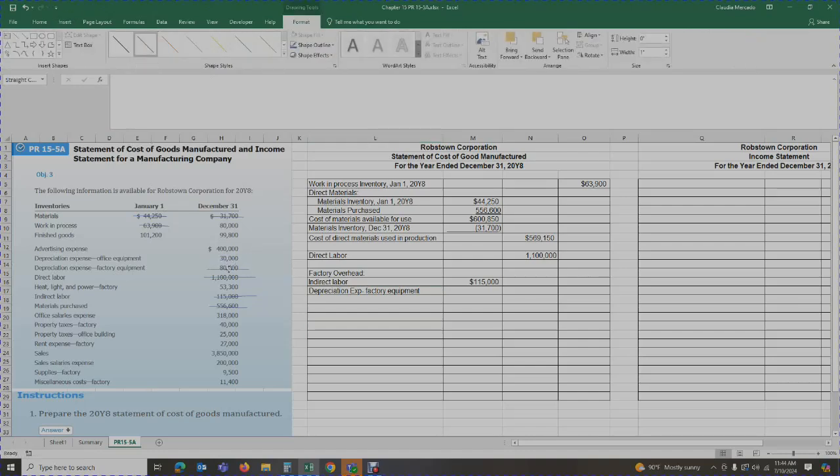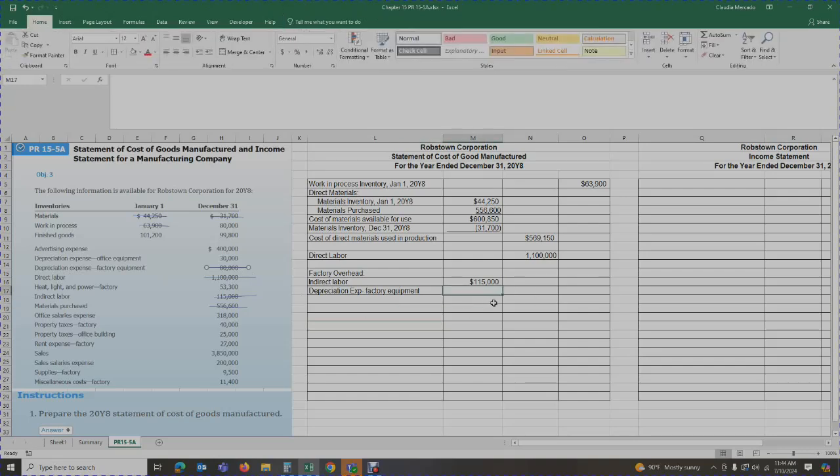It's down here. It's $80,000. We're working with the factory, so then my depreciation expense for the factory is $80,000. So we're looking at factory related expenses. Then we have our heat, light, and power for the factory. We cannot operate without heat, light, and power. So we're going to have heat, light, and power for the factory.